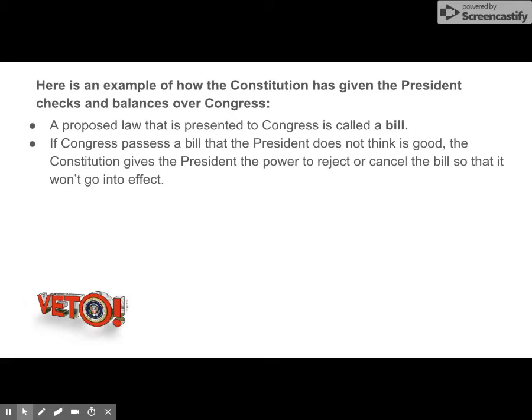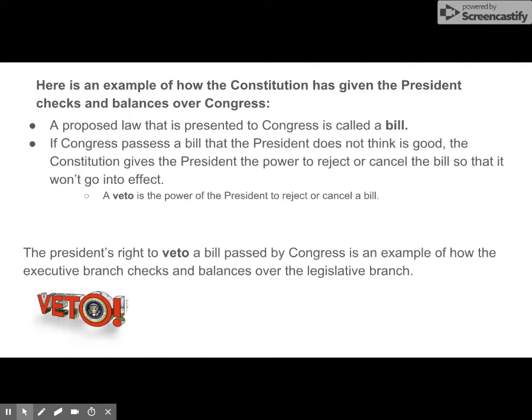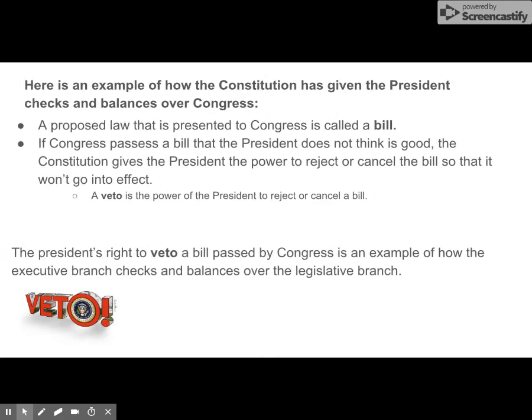Then the Constitution gives the president the power to reject or cancel the bill so that it won't go into effect. This is a very special power. It's called a veto. The president's right to veto a bill passed by Congress is an example of how the executive branch checks and balances the legislative branch.